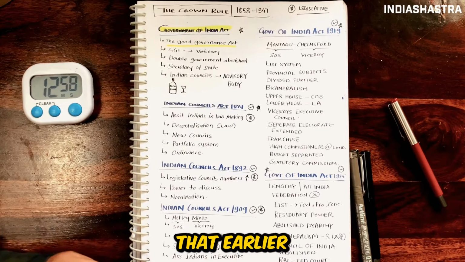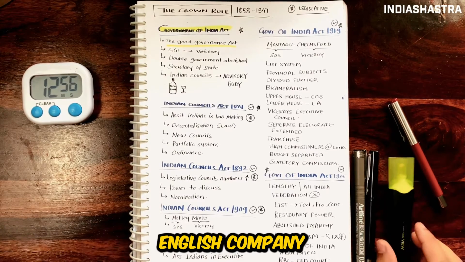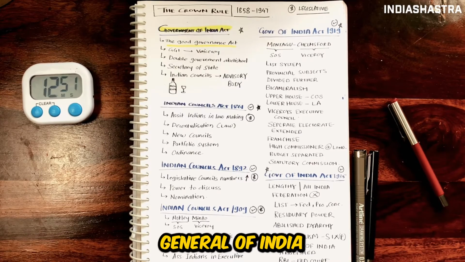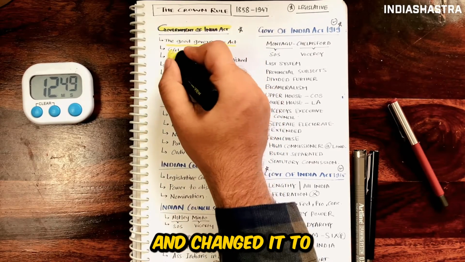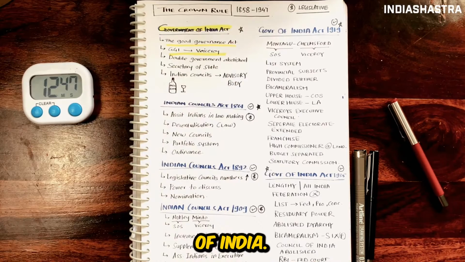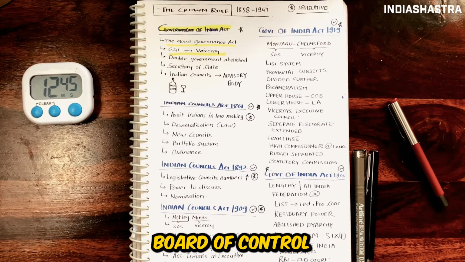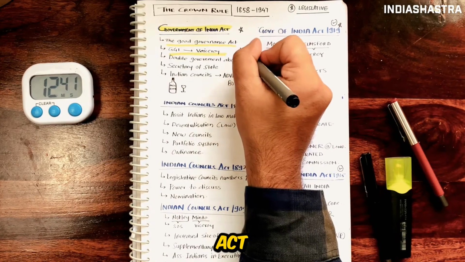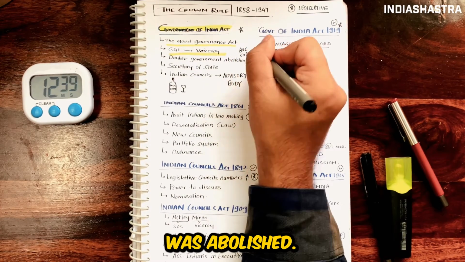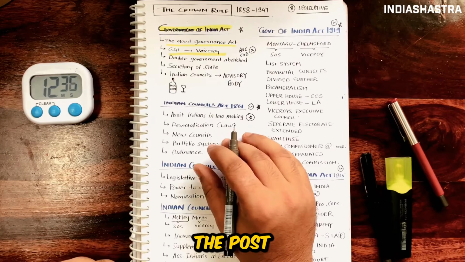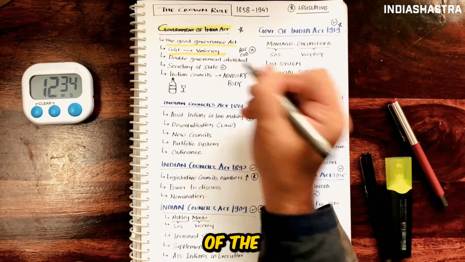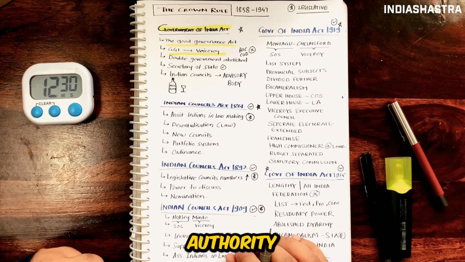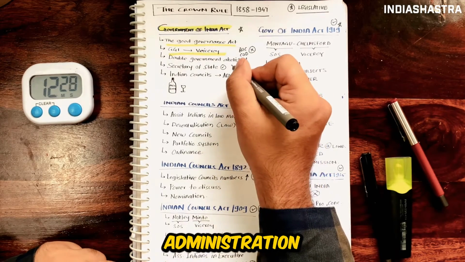It recognizes that earlier governance by the English company was bad. This act abolished the designation of Governor General of India and changed it to Viceroy of India. The double government was abolished. The Board of Control and Court of Directors, which was created by Pitt's India Act of 1784, was abolished. It also introduced the post of Secretary of State, a member of the British Cabinet, who was vested with complete authority and control over Indian administration.